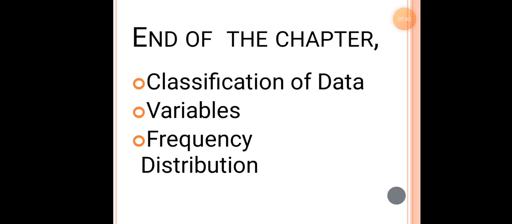By this we have studied the classification of data, by what means we can classify the data, maybe with the chronological order, maybe with the temporal order. Next, what is frequency, what is variable, what is frequency distribution, what is frequency array, what is frequency curve. All of this we have studied under this chapter, organization of data.